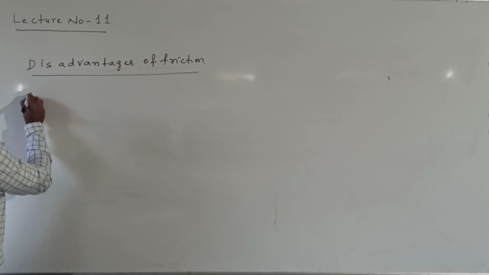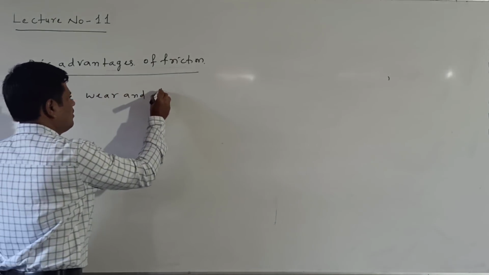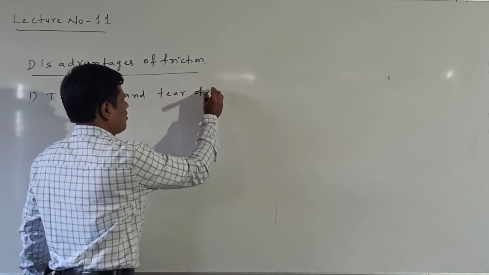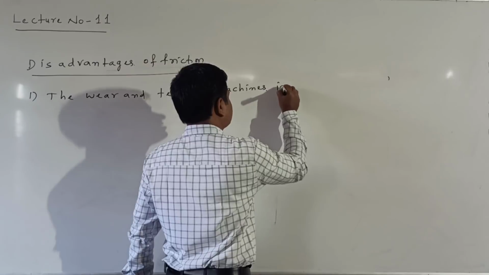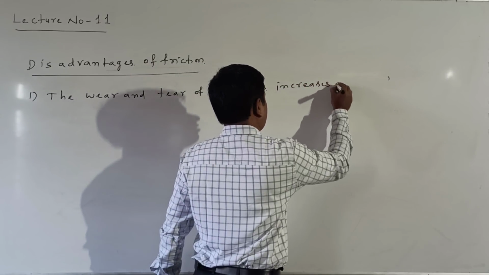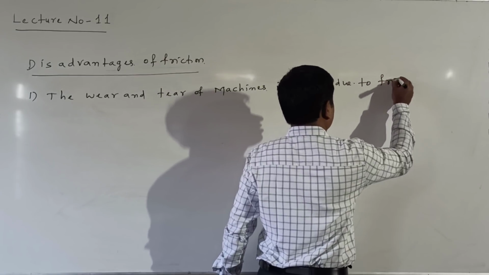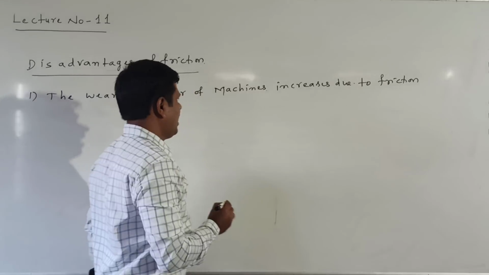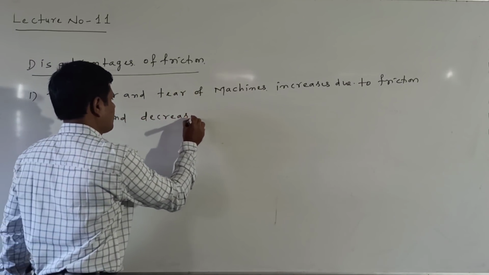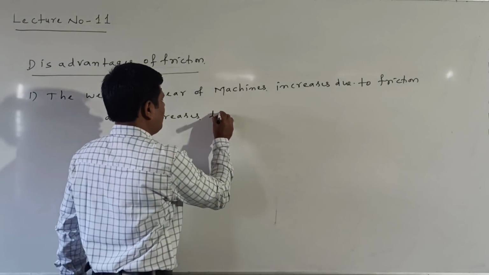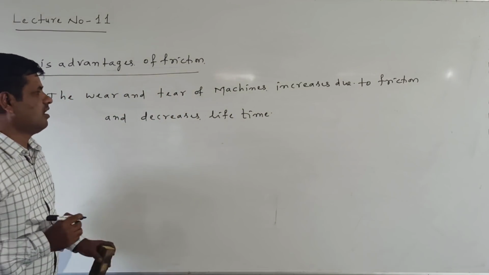Here, the first one: the wear and tear of machines increases due to friction, and it decreases their lifetime.